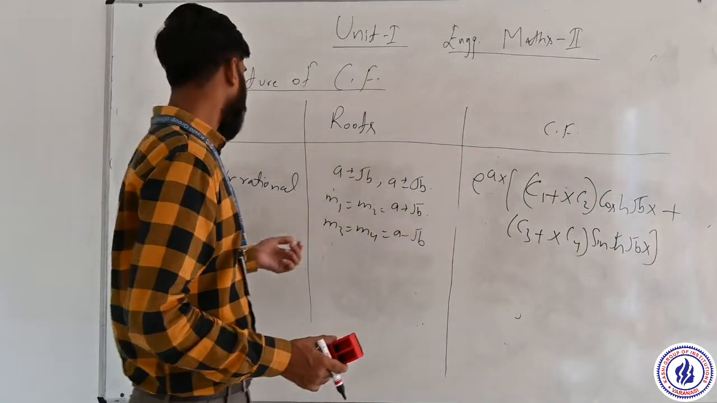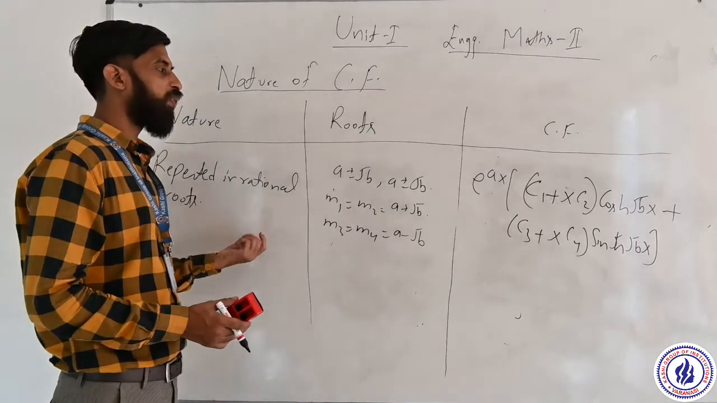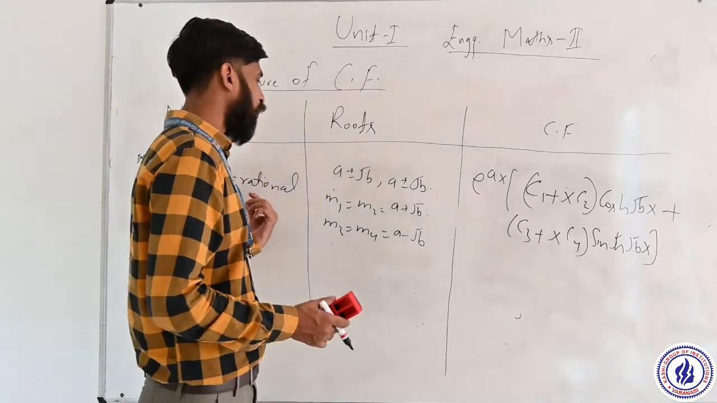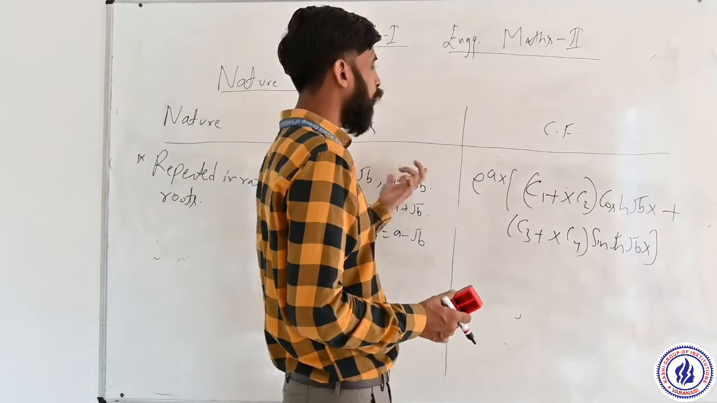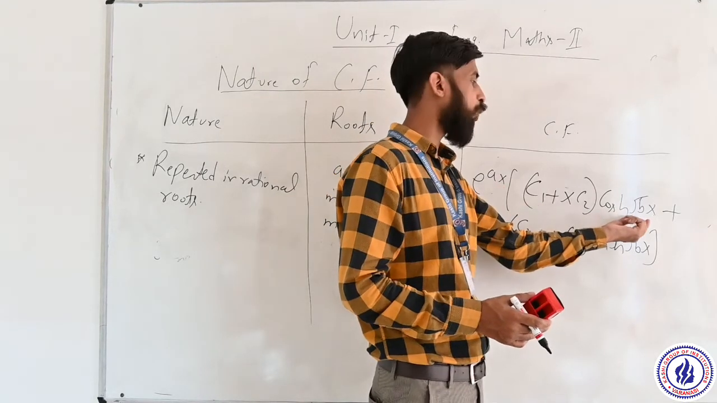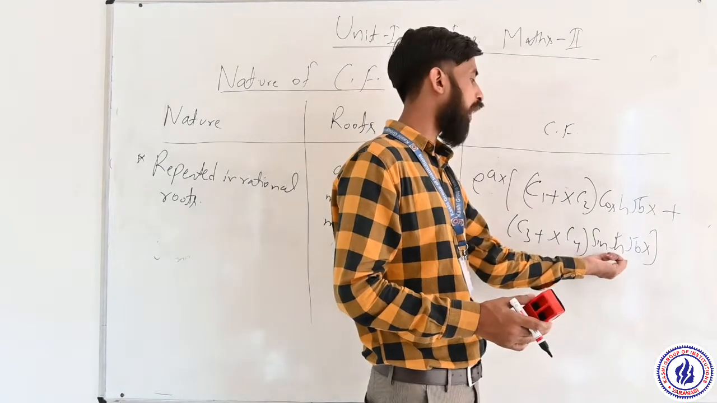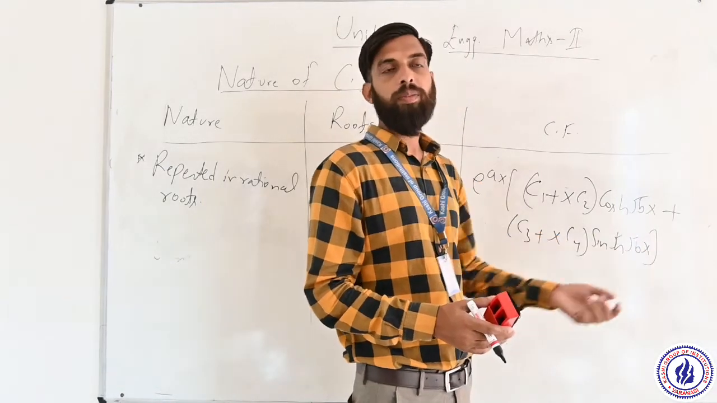It is used when the roots are irrational and repeated. For that, the complementary function becomes e to the power ax, c1 plus x c2, cos hyperbolic under root bx, plus c3 plus x c4, sin hyperbolic under root bx.